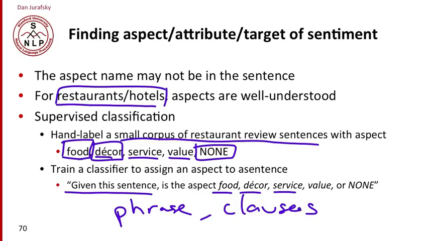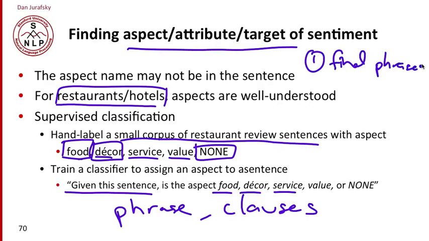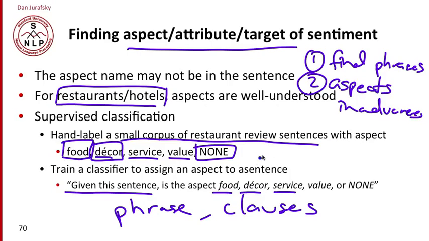So two ways of finding the aspect of a sentiment. We can automatically find frequent phrases, and then we can build up a set of phrases that occur frequently and decide those are good phrases that we'd like to know about for this particular product. Or we can decide the aspects in advance, like we know what they are for restaurants. And then our job is just to build a little classifier to find them in the review so we can decide if what a person said about the food was positive or negative.